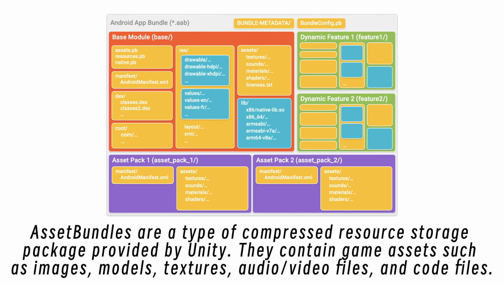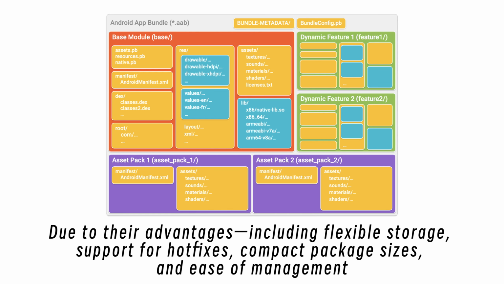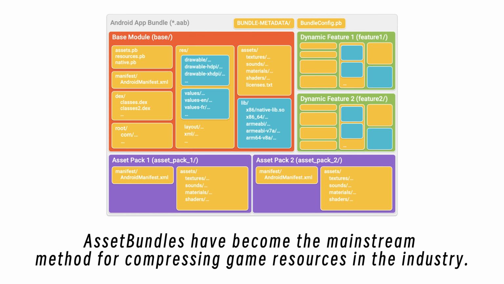AssetBundles are a type of compressed resource storage package provided by Unity. They contain game assets such as images, models, textures, audio or video files, and code files. Due to their advantages including flexible storage, support for hotfixes, compact package sizes, and ease of management, AssetBundles have become the mainstream method for compressing game resources in the industry.